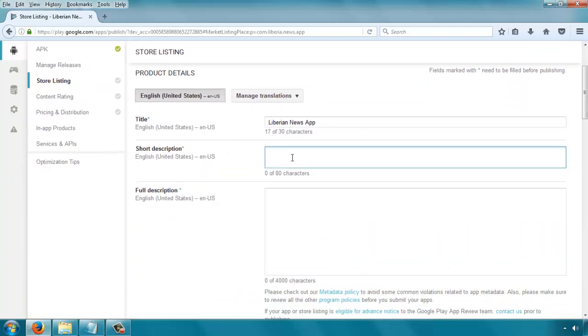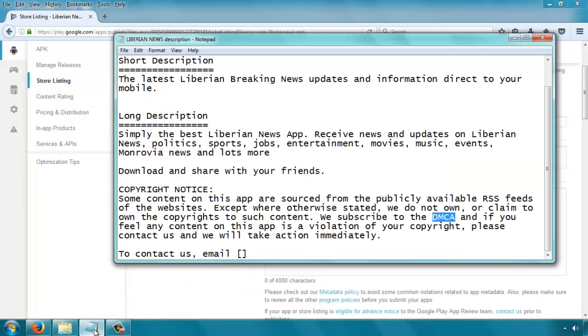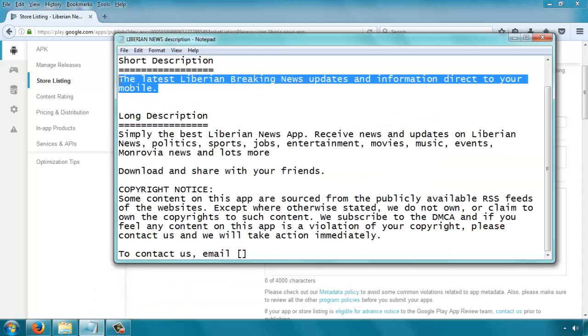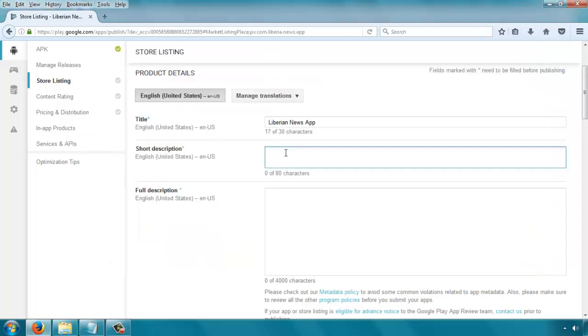Remember, our short description shouldn't be more than 80 characters. Your short description should just be a quick summary of what your app is about. Go straight to the point. You don't need to write too much. So I'll just come to our notepad here and copy the one I already wrote down before. Paste it there. Exactly 80 characters.